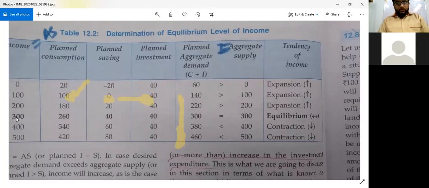And here see, income is 300, planned consumption is 260 and planned investment is 40. So both are equal. So this will be our equilibrium situation where our aggregate demand and aggregate supply are equal.